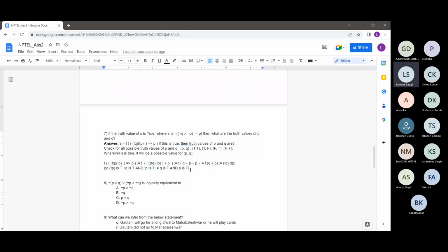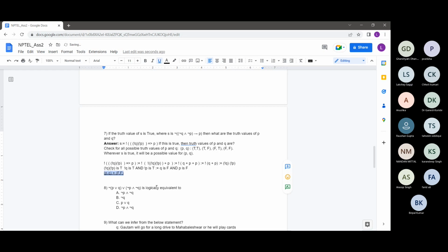That's why I was saying that this is a better way to approach the Boolean algebra problem, using the properties of the operators. So Q is false and P is false is the answer. The pair PQ should be false, false. No other value can satisfy and evaluate this to true. This was the answer. I've just underlined the answer.